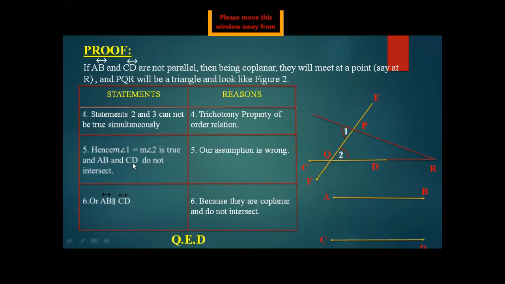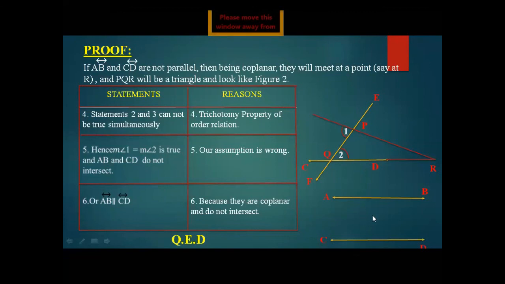So AB and CD do not intersect with each other. If they do not intersect at any point, it means that the lines AB and CD are parallel lines and they do not intersect.